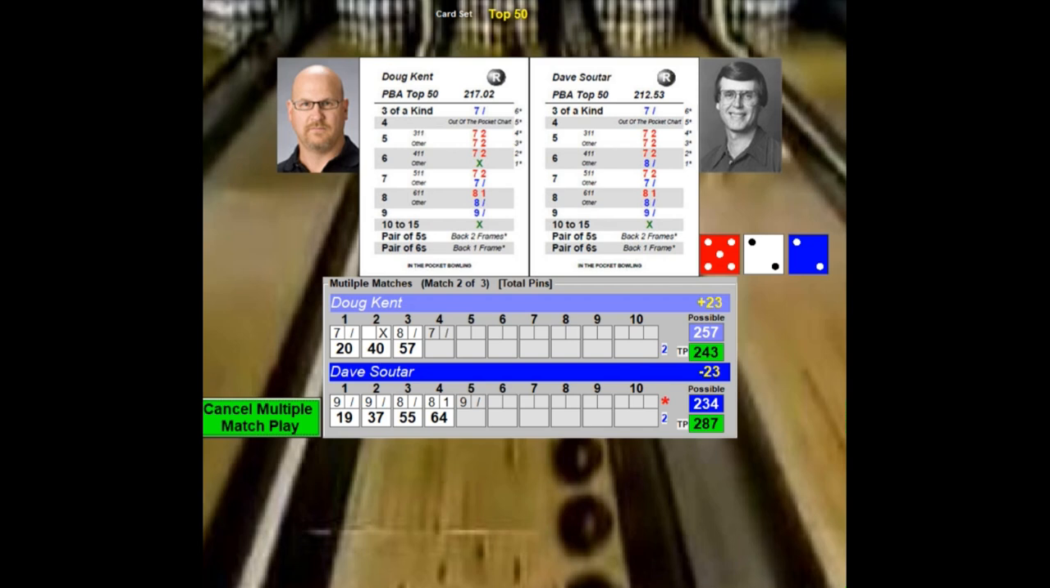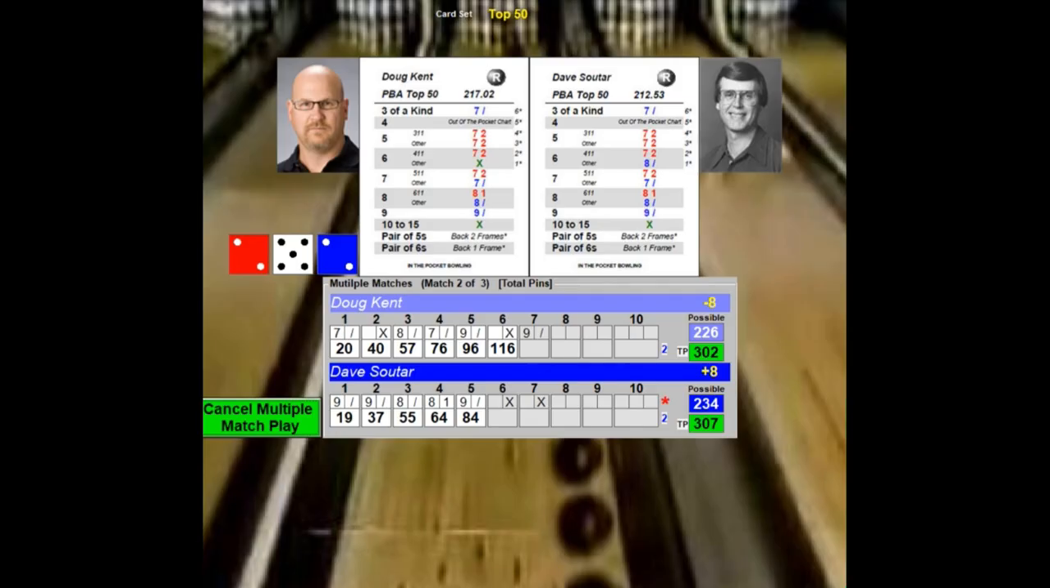Sultar throws a spare. 5-2-2 for 9. Kent throws a 5-2-2 himself. That's a spare. He's up by about 12. He throws a 3-2-5 for 10. That's enough for a strike. Sultar throws a 6-1-4. That's 11. That's a strike. On 7, he throws a 4-4-3. That's 11. That's a strike.